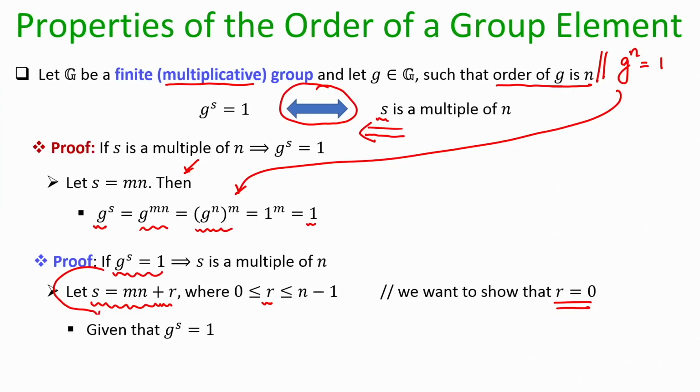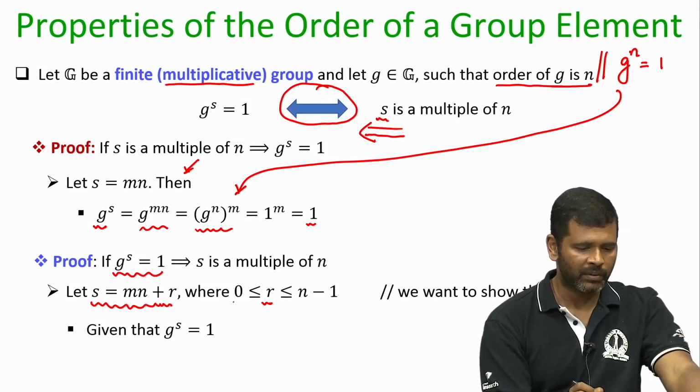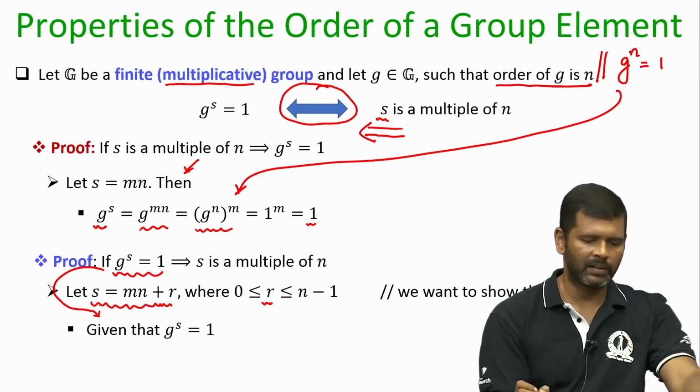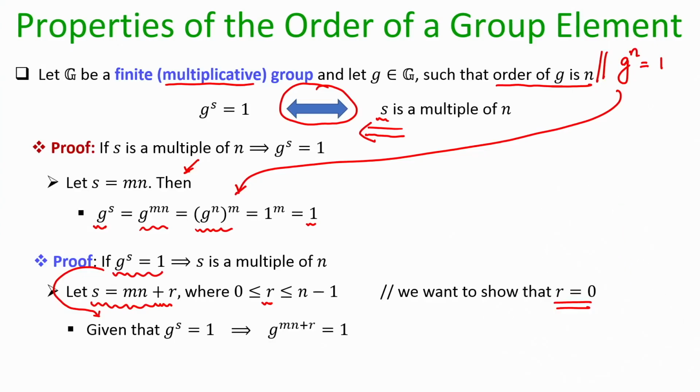Now, again I am giving a direct proof. So, I am assuming my premise to be true. Since my premise is true, that means g power s is 1. And now, I am writing down the value of s in terms of the quotient and the remainder. So, I get this equation.